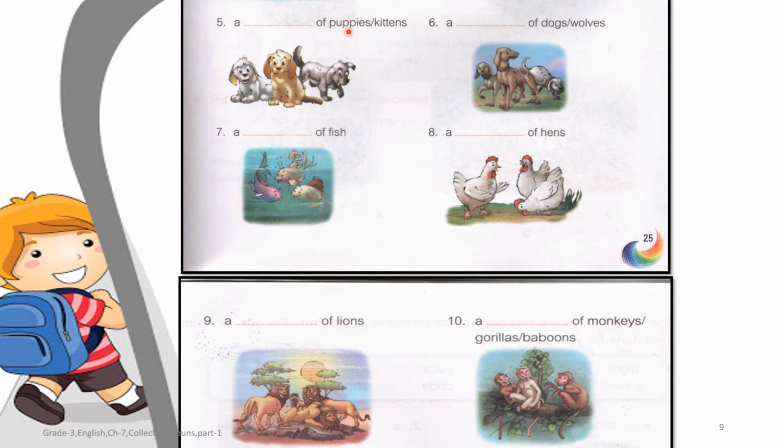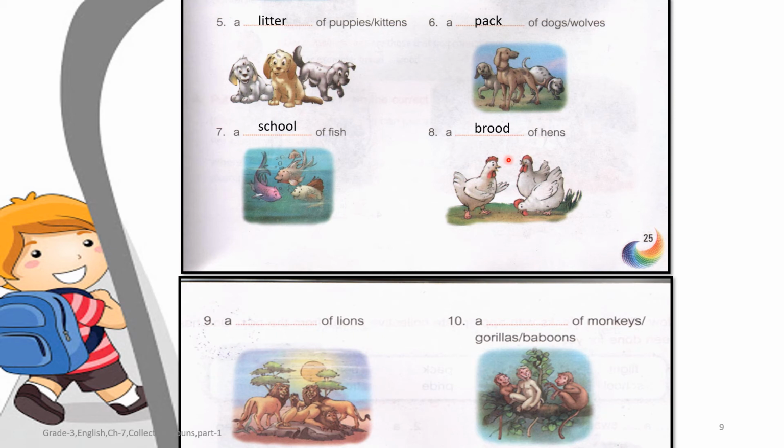Fifth one, a dash of puppies. A litter of puppies or a litter of kittens. A dash of dogs. A dash of wolves. A pack of dogs. A pack of wolves. A dash of fish. A school of fish. Eighth one, a dash of hens.